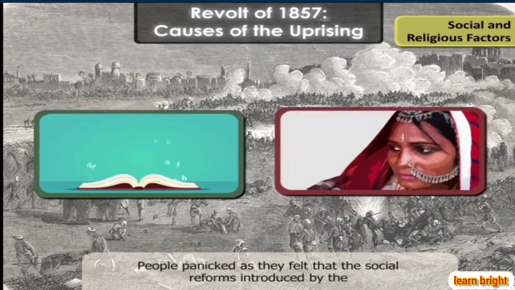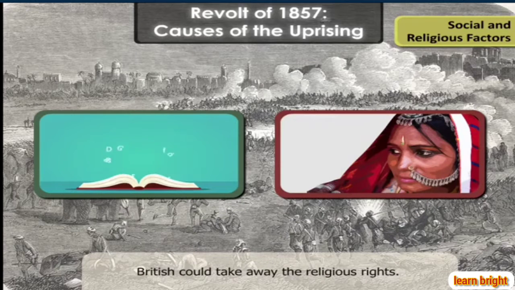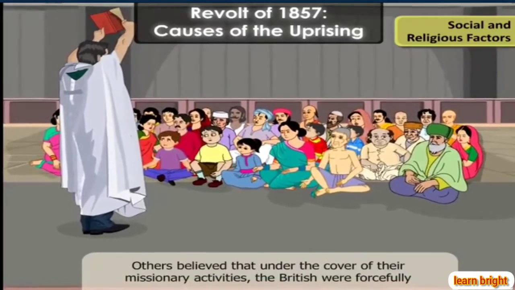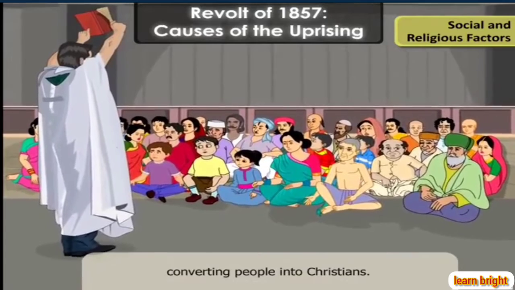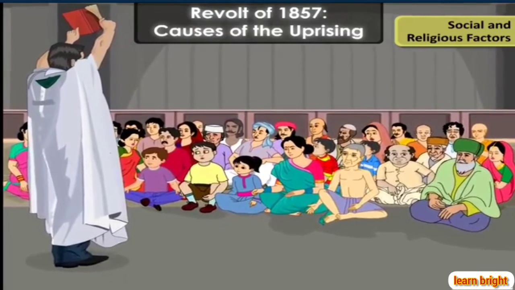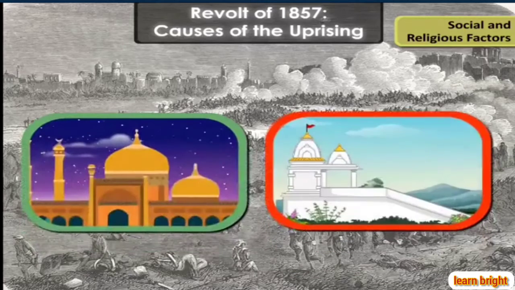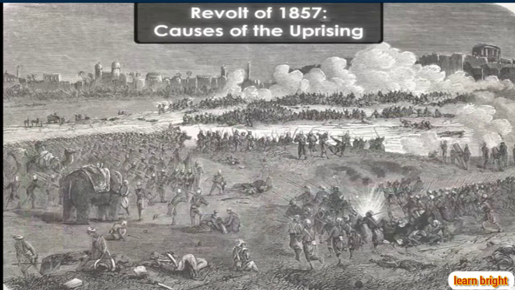People panicked as they felt that the social reforms introduced by the British could take away their religious rights. Many Indians came to believe that the British intended to convert them to Christianity forcibly. This was in part due to the enthusiastic missionary activities of the British. For the first time, taxes were imposed on lands where mosques and temples stood.